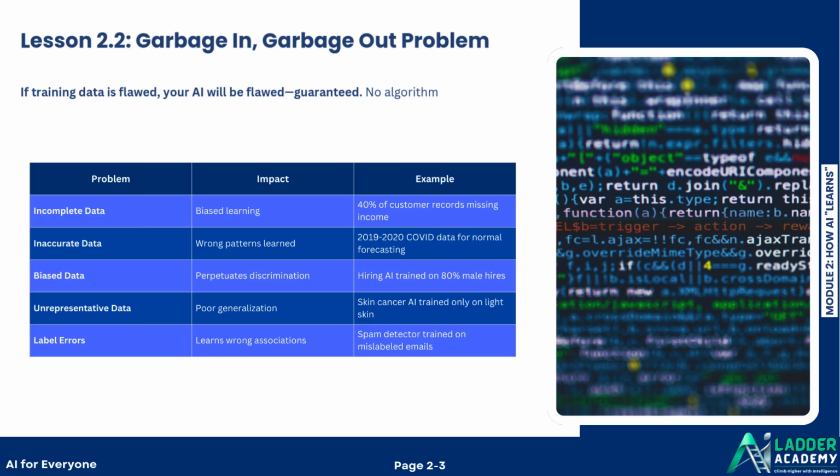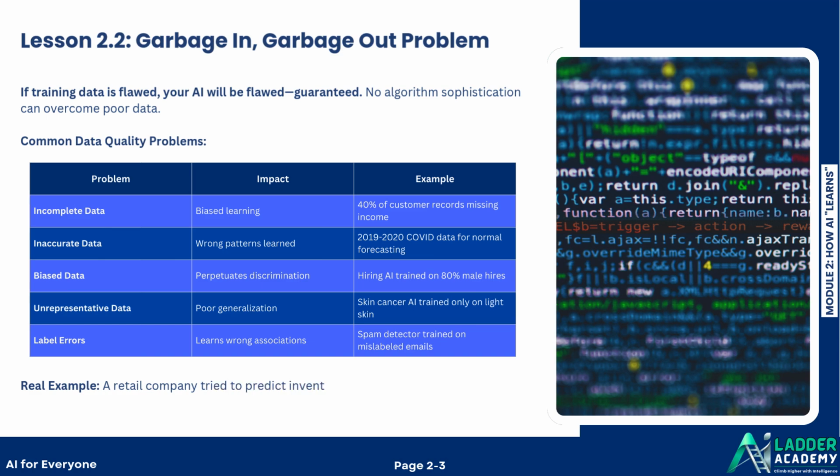Common data quality problems, with impact and example. Incomplete data: biased learning, such as 40% of customer records missing income. Inaccurate data: wrong patterns learned, such as 2019 to 2020 COVID data used for normal forecasting. Biased data: perpetuates discrimination, such as a hiring AI trained on 80% male hires. Unrepresentative data: poor generalization, such as a skin cancer AI trained only on light skin. Label errors: learns wrong associations, such as a spam detector trained on mislabeled emails.